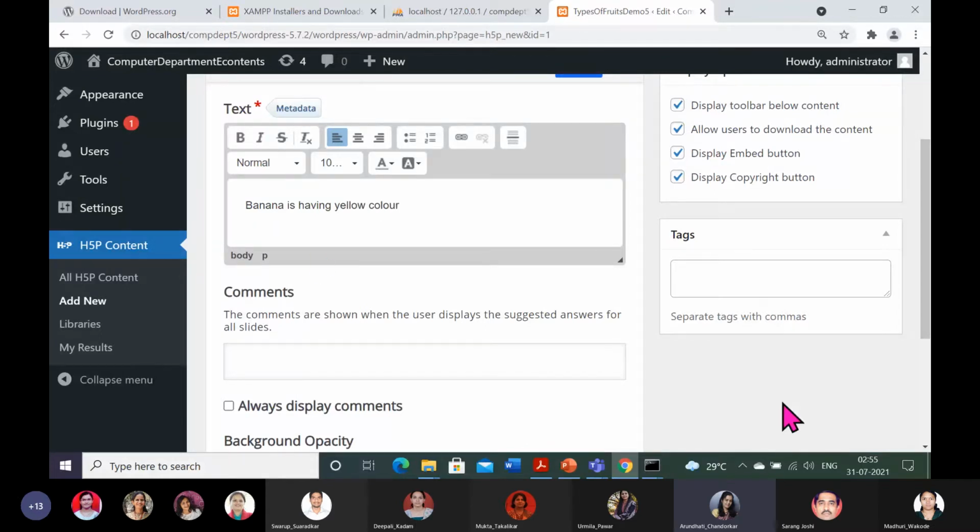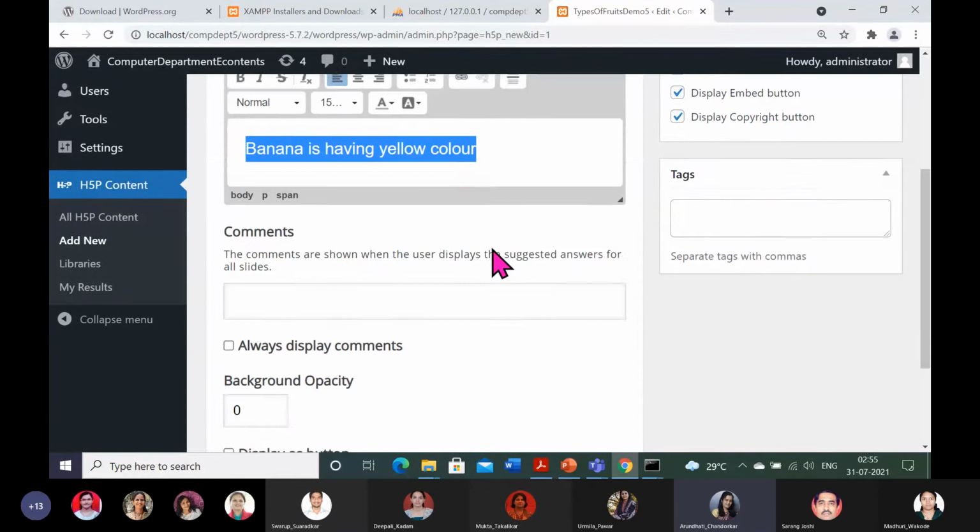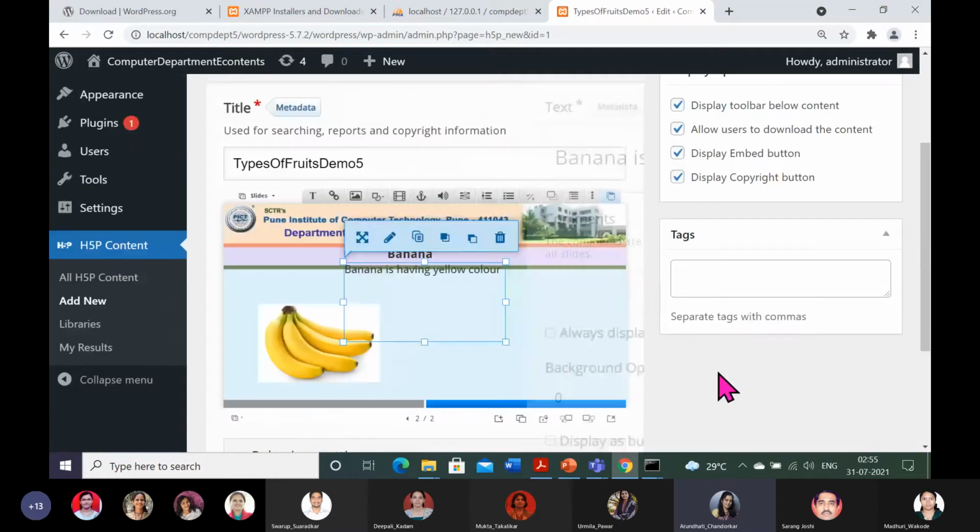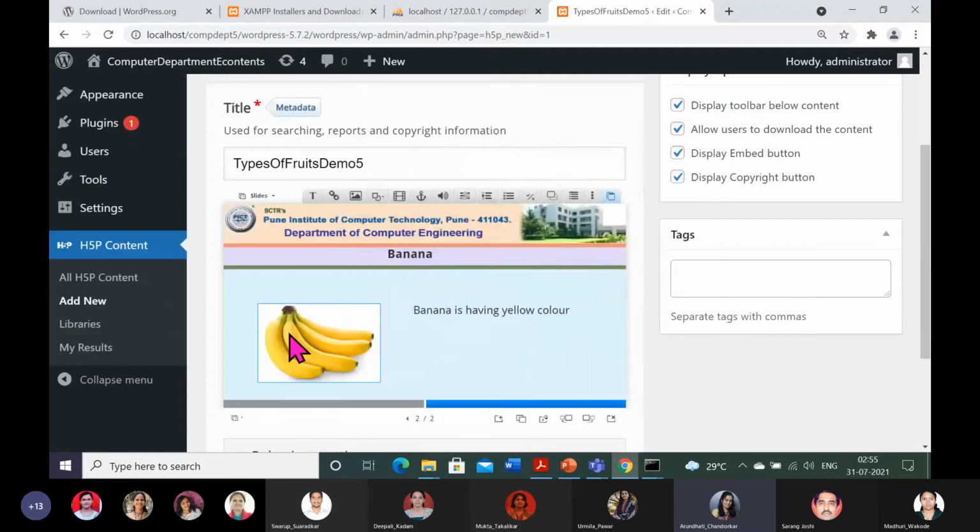You can increase it as you know. As teachers, we adjust all these fonts and all for uniformity. So banana is having all yellow color. Done. So I have given the information of banana also here, a picture of banana, and plus I will speak also.